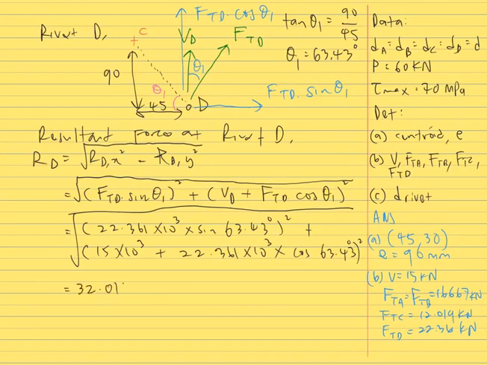Here we get RD is equal to 32.016 kilonewtons. So the maximum force acting on a rivet, when we compare RA, RB, RC and RD, is on rivet D, which is RD equal to 32.016 kilonewtons.